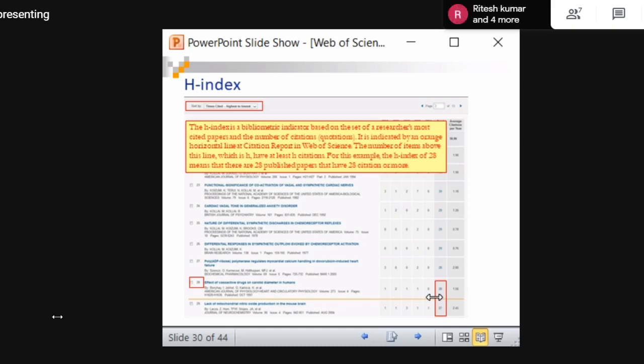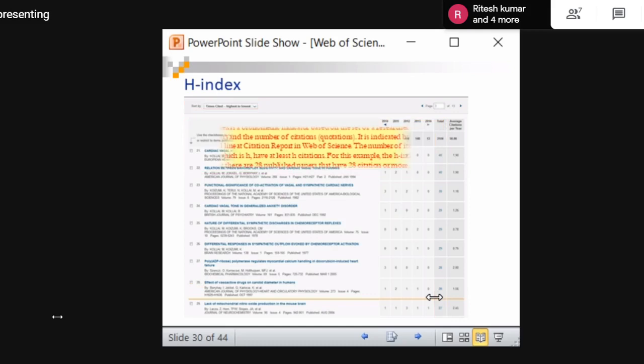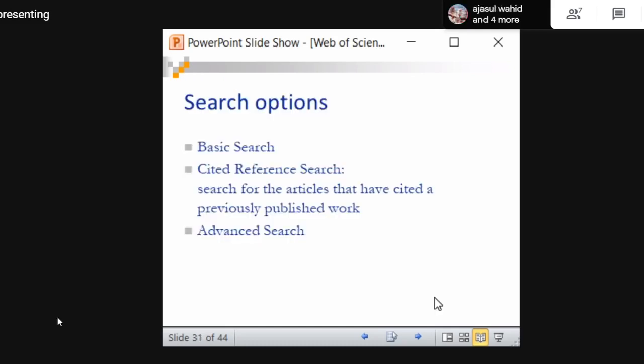And this is how they calculate H index. I will show this in an example also, so don't worry about it. It's just a number. I will show this with a specific tabular example so you can understand it better. Don't worry, I am just showing this in the Web of Science.